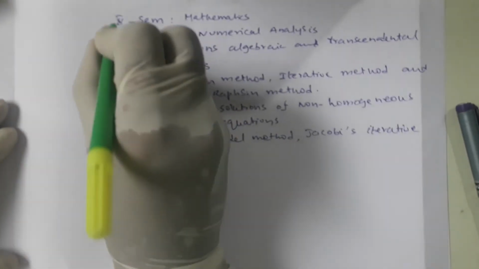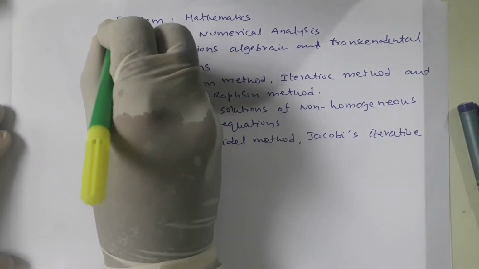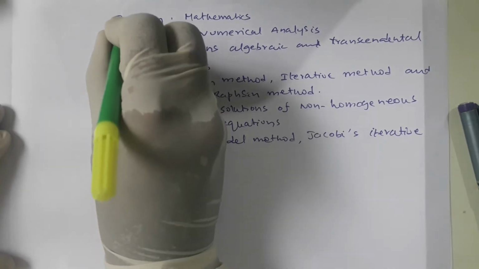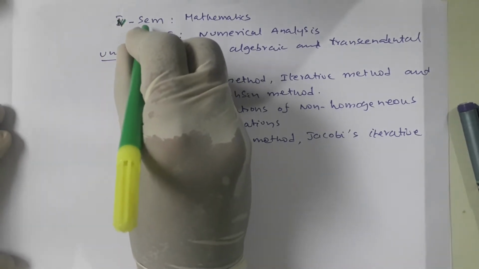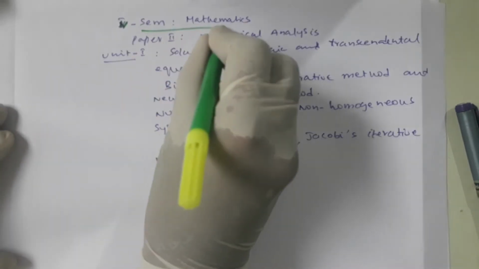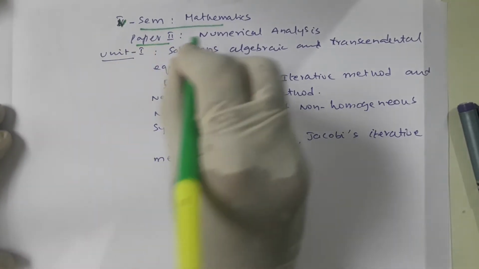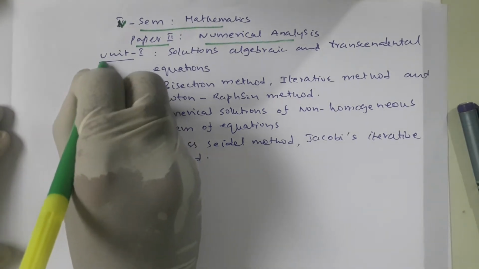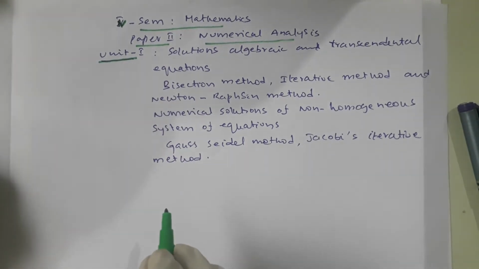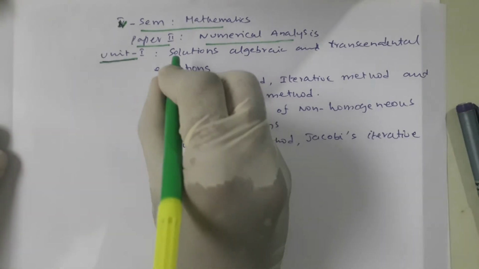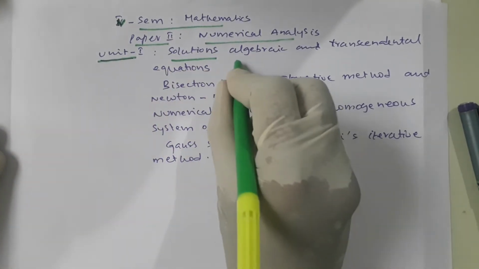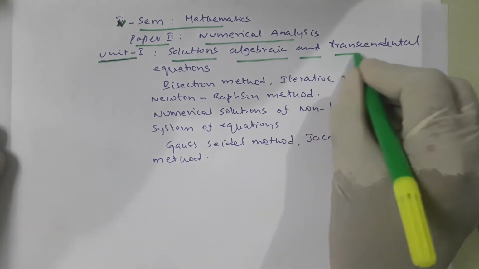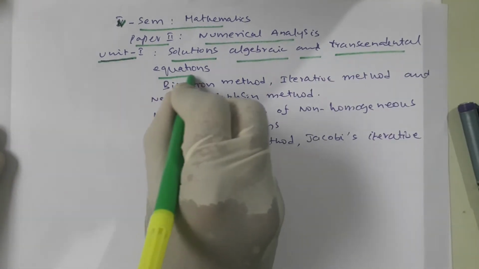Particularly in this 5th semester, we have Paper 2, Numerical Analysis. The syllabus in Unit 1 is solutions of algebraic and transcendental equations.